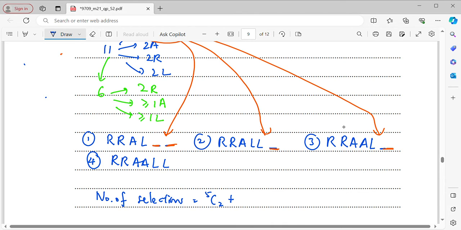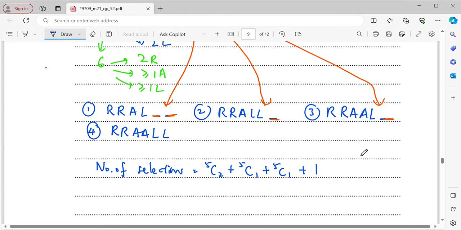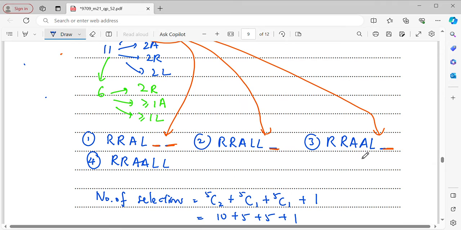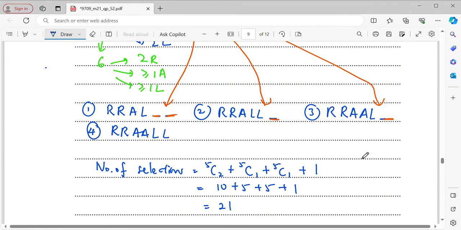Or second case is 5 choose 1. Third case also I need 1, and then for the number 4, this is the only one method to get the selection. So from here I will be getting 10 plus 5 plus 5 plus 1. So at last it will be 21. So this is the explanation for the number of selections in this question.